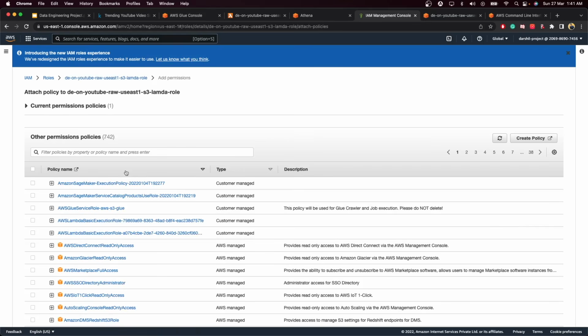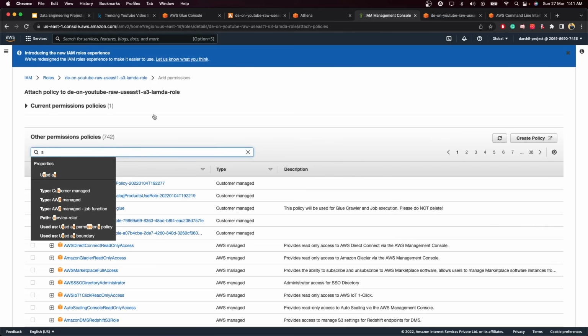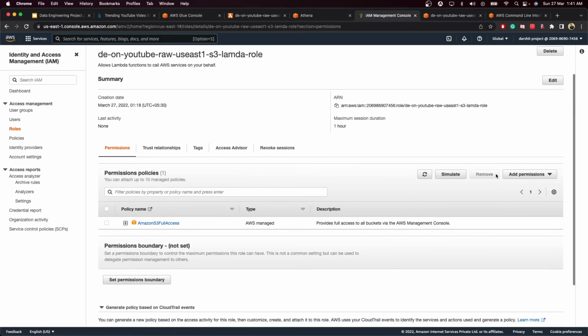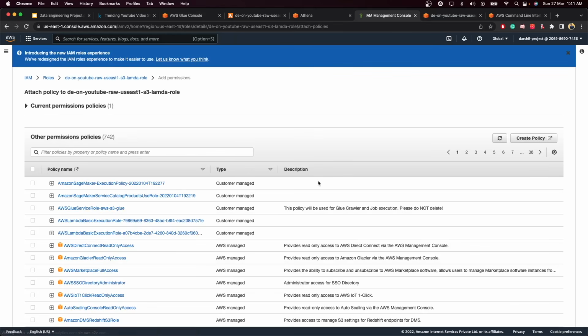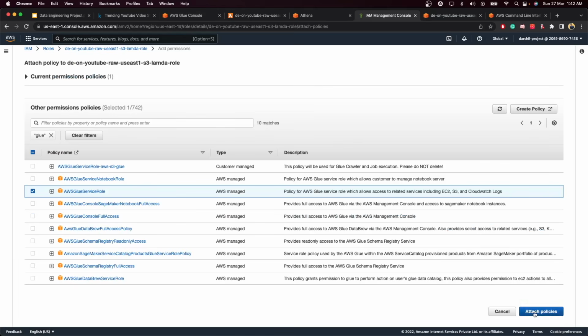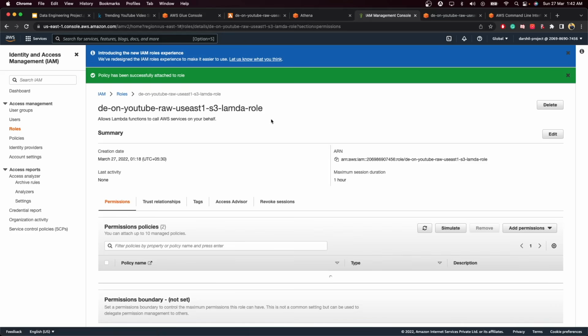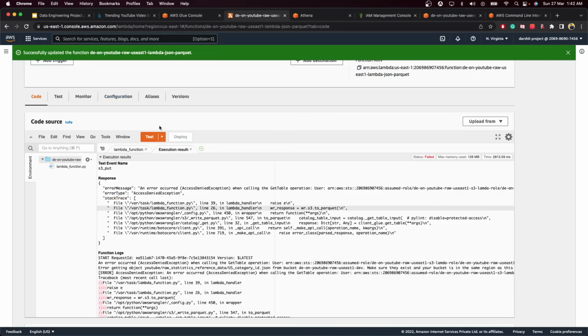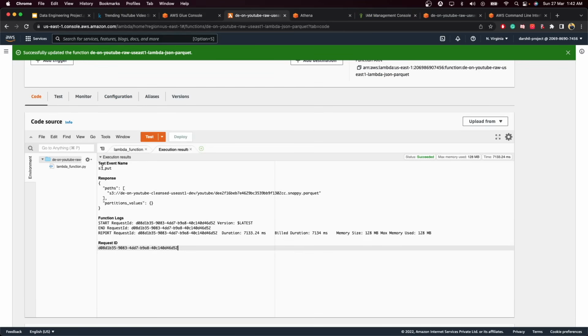Now go and click on Add permission, click on Attach policy, and search for Glue. Let's search for the Glue service role and attach this particular policy. Now once we have this policy attached, it should work. Once you get this particular message, it means that it actually created a file inside our S3 bucket.